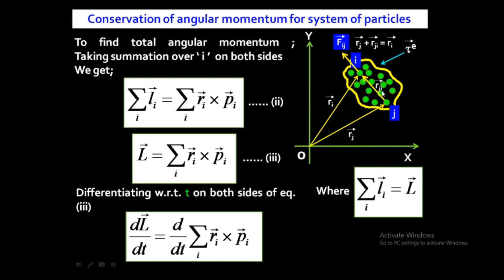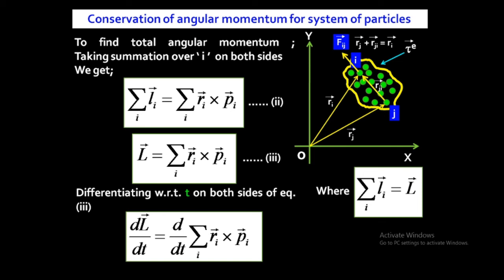If the direction of two parallel vectors is the same, their cross product is 0. Both vectors are acting along the same line, so Rji cross Fij is 0.